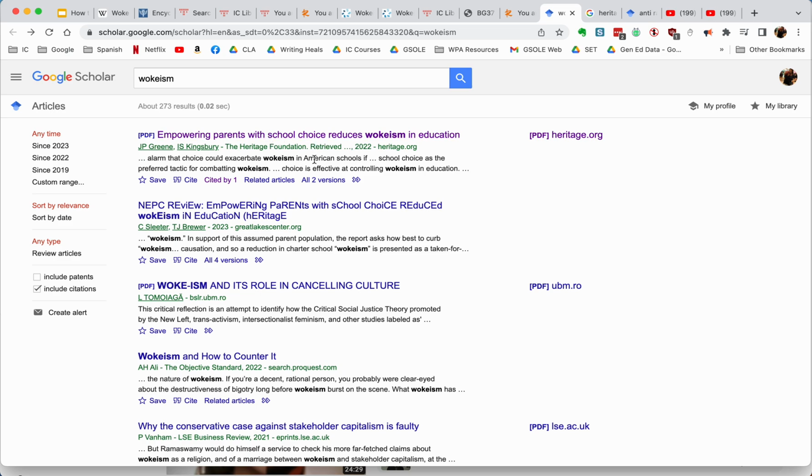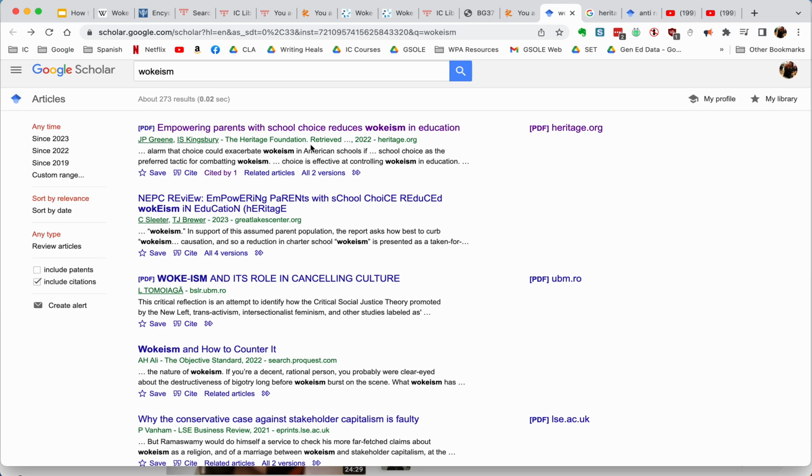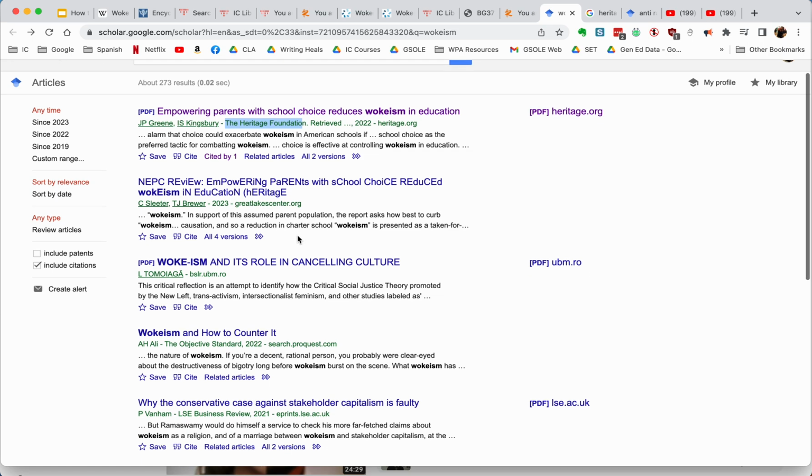And so there I'm like, that's not what I'm looking for. So it's really important that we look at where things are published. Just because you found it on Google Scholar doesn't mean that it's an authoritative or reliable source. We always have to check into the background of every author or every organization.